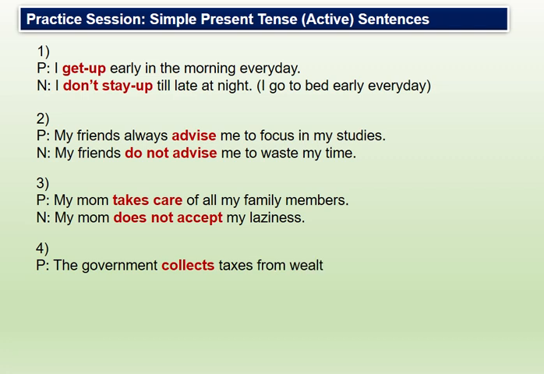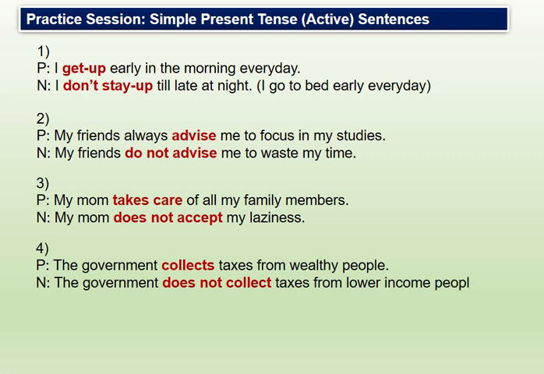Again, in the fourth example: the government collects taxes from wealthy people. So the government is a third person singular, no matter how many people or leaders work in a government, but the government as a whole is singular and is considered a third person as well, and that's why the verb contains s or es according to the rule; here only s is added behind the verb.